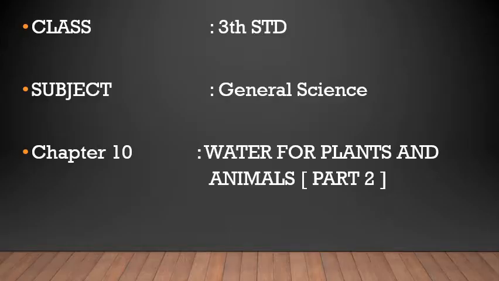The following video is for class 3, subject General Science, chapter 10, Water for Plants and Animals, part 2. Now in part 1 of this lesson, water for my family, which was your last lesson, we learned what the different steps in the water cycle are and how the water goes round and round on the earth.